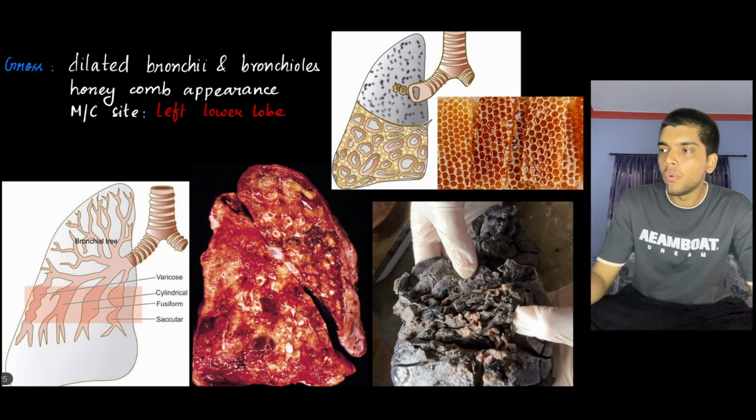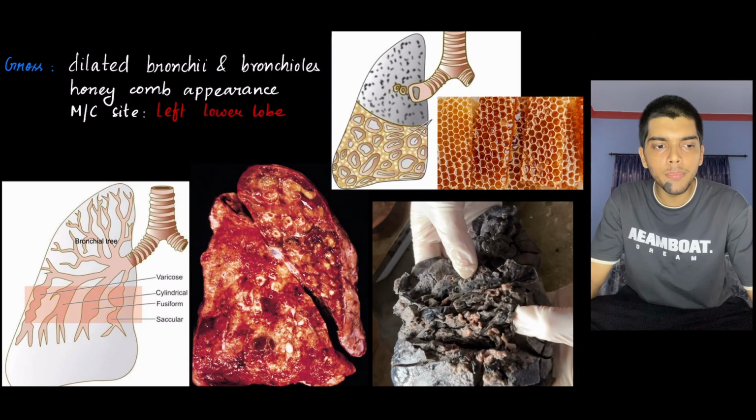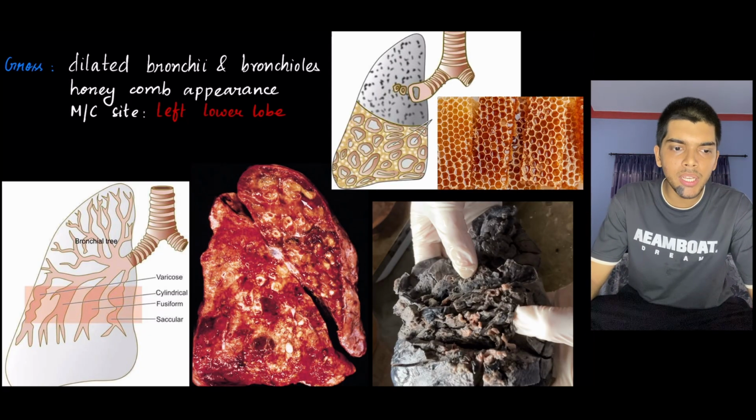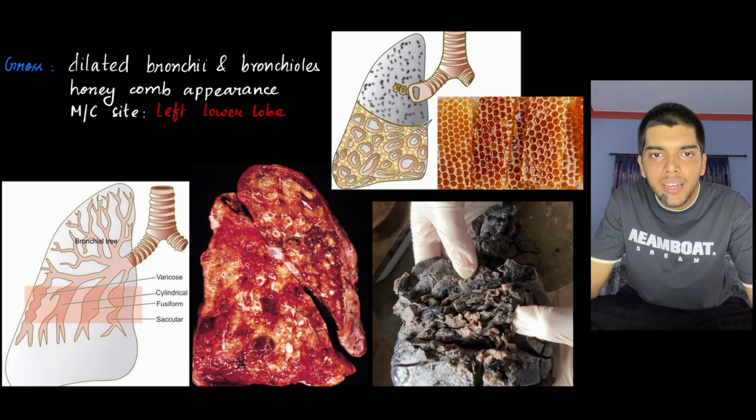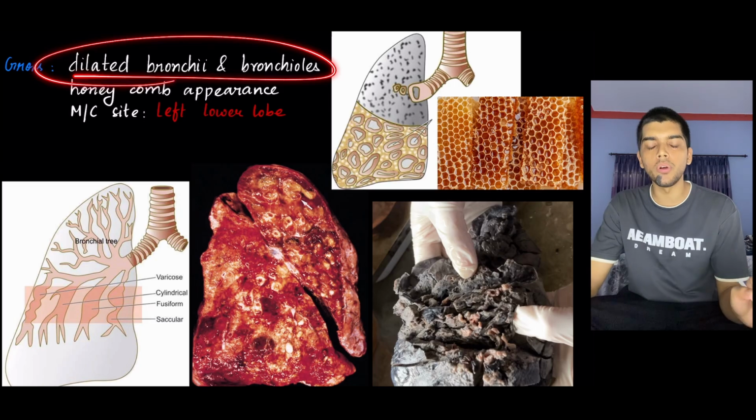Gross. What did I say? What is bronchiectasis? It is the permanent dilatation of bronchi and bronchioles. So what do you expect to see in gross? The dilated bronchi and bronchioles. What else? So you can see dilated bronchi and bronchioles.